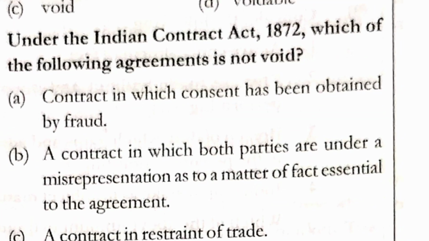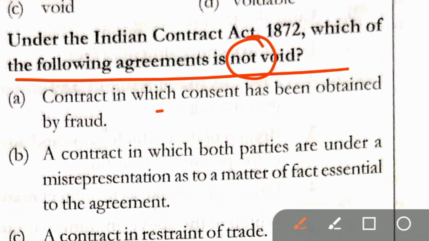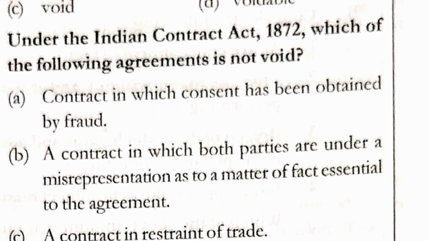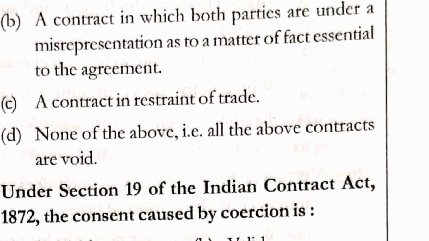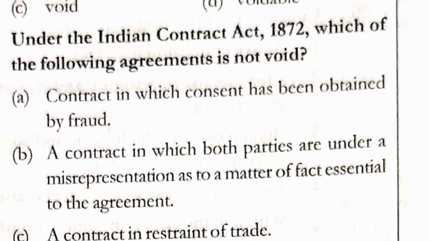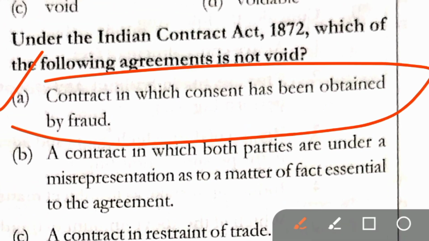Question number 197. Under the Indian Contract Act 1872, which of the following agreement is not void? Option A, contract in which consent has been obtained by fraud. B, a contract in which both parties are under a misrepresentation as to a matter of fact essential to the agreement. C, a contract in restraint of trade. And D, none of the above, that is all the above contracts are void. In question number 197, correct answer is option A, that is contract in which consent has been obtained by fraud.